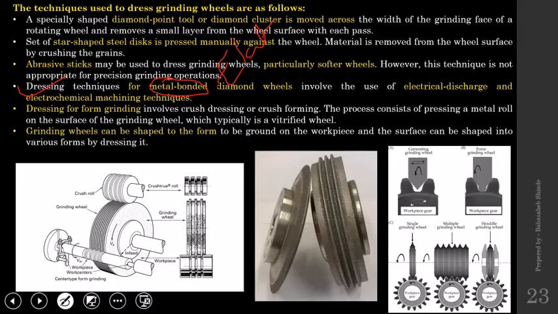But metal bonded wheels, because metal is there in the bonding, these wheels offer electrical conductivity, and because of that, electrical discharge machining and electrochemical machining are used to dress those wheels. Metal bonded wheels are there. You can go for the electrical discharge machining or electrochemical machining.